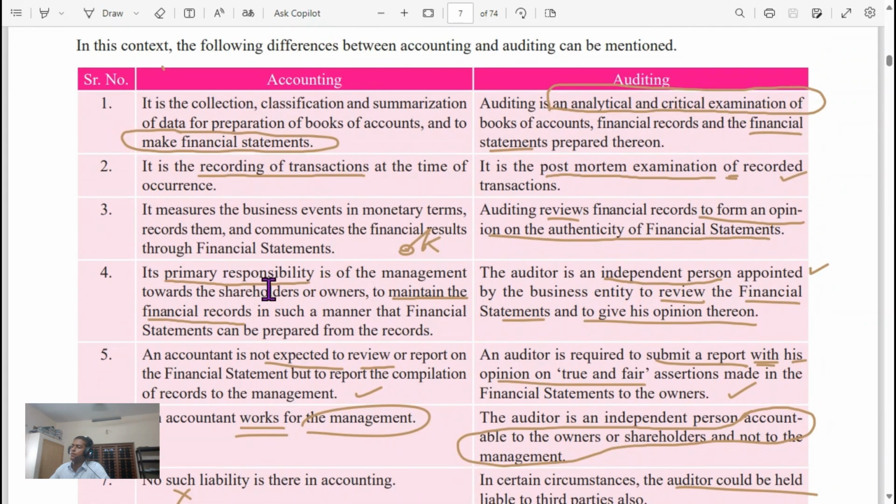In accounting, the primary responsibility of management towards shareholders is to maintain the financial records. An auditor is an independent person appointed by the business entity to review the financial statements to give his opinion thereon.